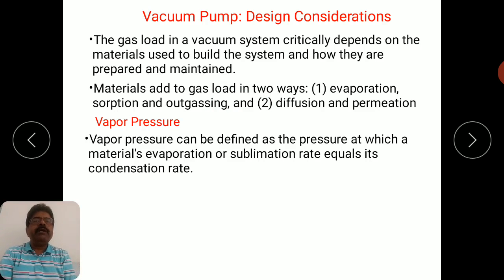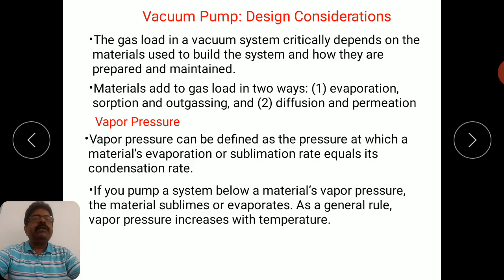Some of the parameters one must look at while choosing the materials. One parameter is vapor pressure. So what is vapor pressure? You can define it as the pressure at which a material's evaporation or sublimation rate equals its condensation rate. What is the meaning of this definition?